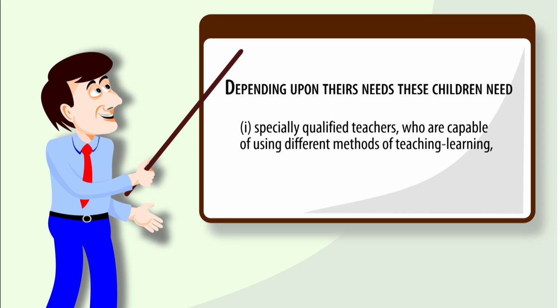who are capable of using different methods of teaching learning.